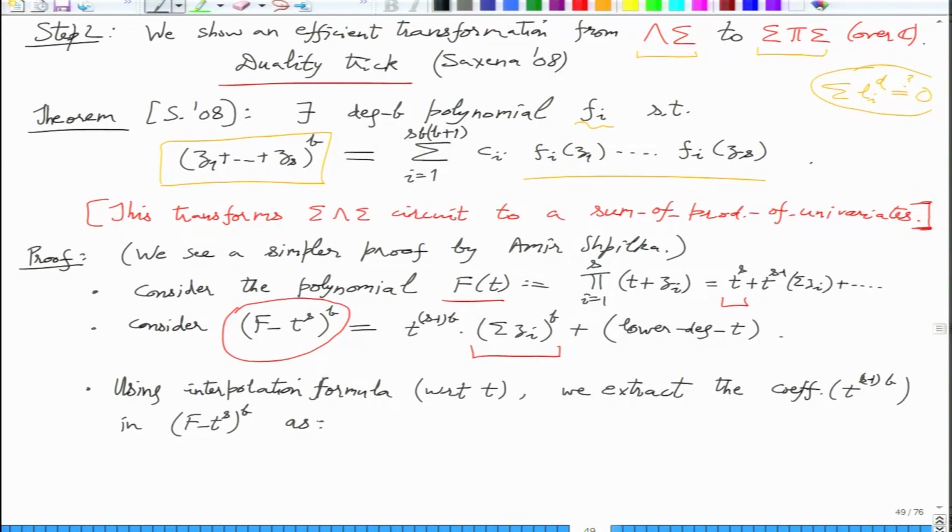So sigma zi to the b will be the value that you will get, and this you will get by taking a linear combination of evaluations of that function at alpha i, with linear combination coefficients beta i. And how many alpha i's will you have to try? How many evaluations do you have to look at? That is basically the degree with respect to t plus 1. So that's s minus 1 b plus 1.